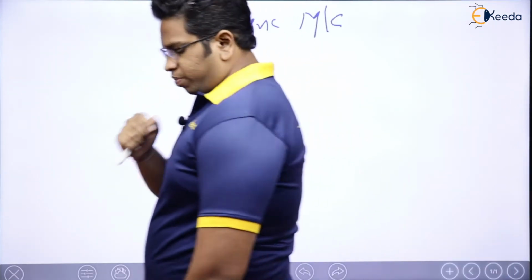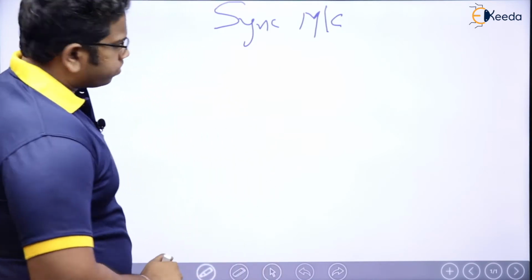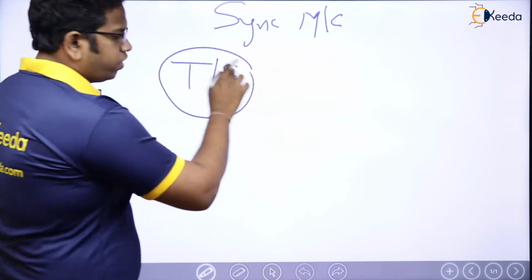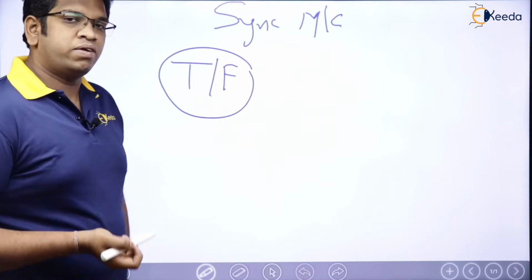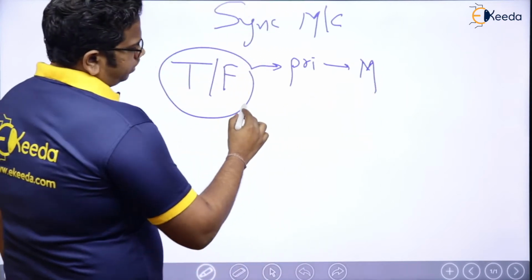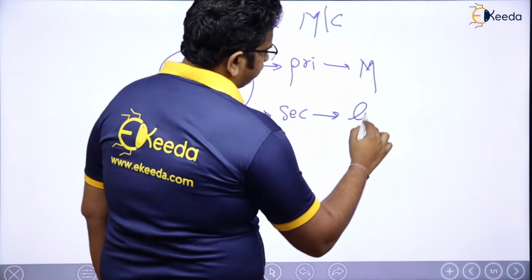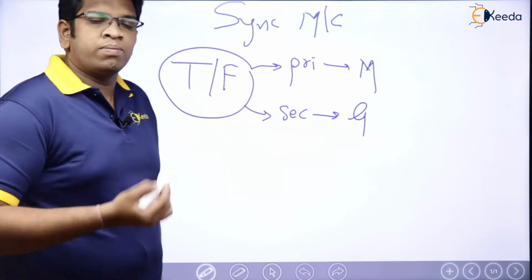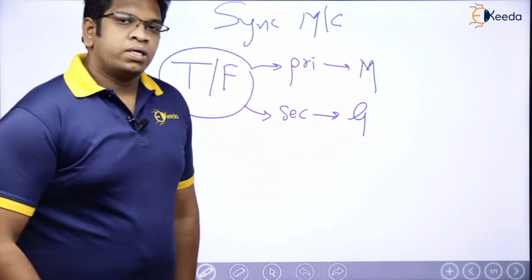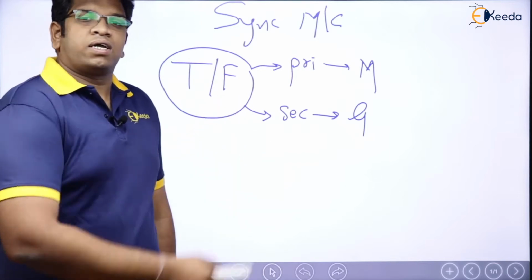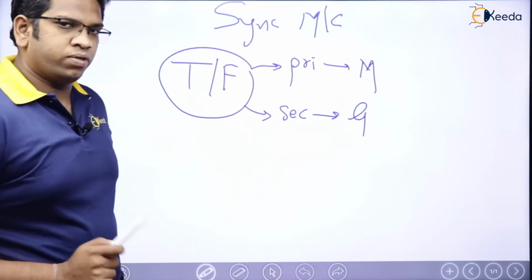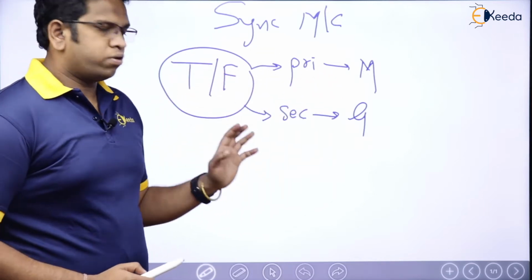Now we have previously studied about transformer, probably in machine 2, I guess. We have discussed that transformer primary acts as motor, and we have studied that transformer secondary acts as generator. The reason is motor absorbs electrical power, so transformer primary also absorbs electrical power. Generator delivers electrical power, so transformer secondary also delivers electrical power. So transformer primary is the same as motor, and transformer secondary is the same as generator.